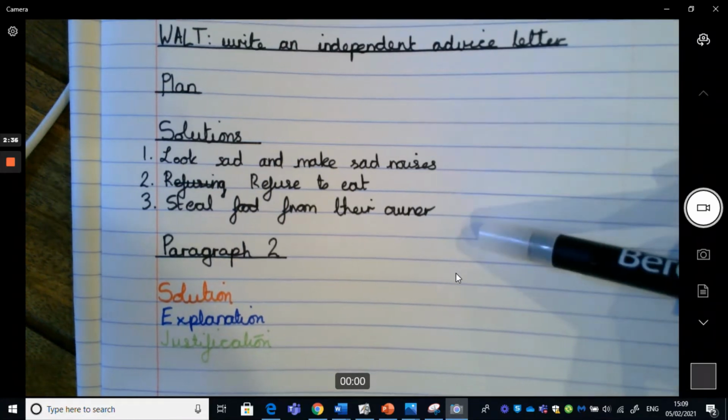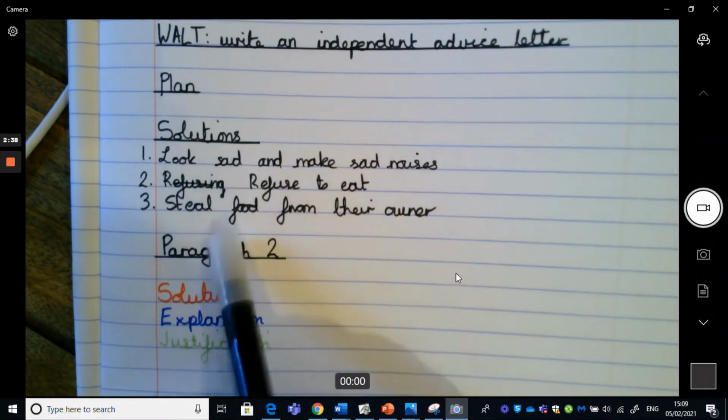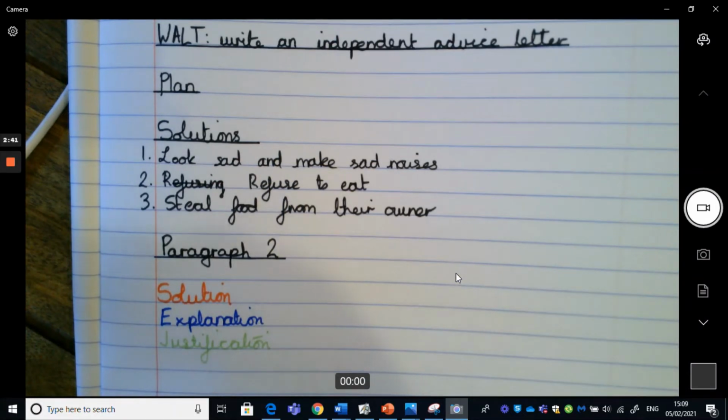So you could pause the video here while you just jot down the 3 solutions that you think you want to go with for the rest of the week, and then press play once you're ready to continue with the lesson, and then we can actually plan out the paragraph.